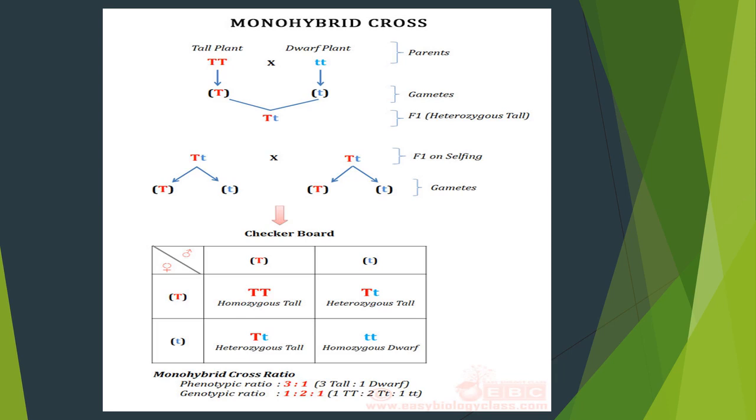Phenotypic ratio has to be calculated by looking at the plant itself. Either it is a tall plant or else it is a dwarf plant. Understood about the monohybrid cross?